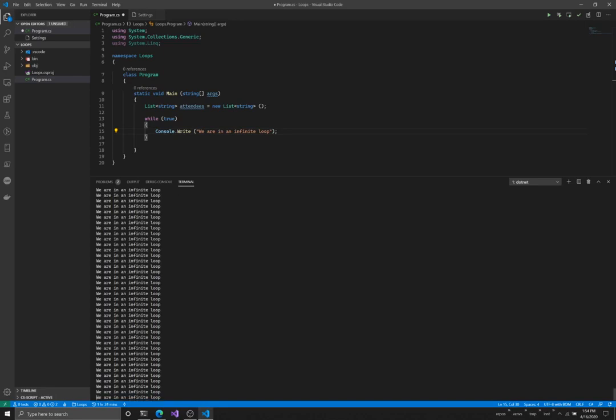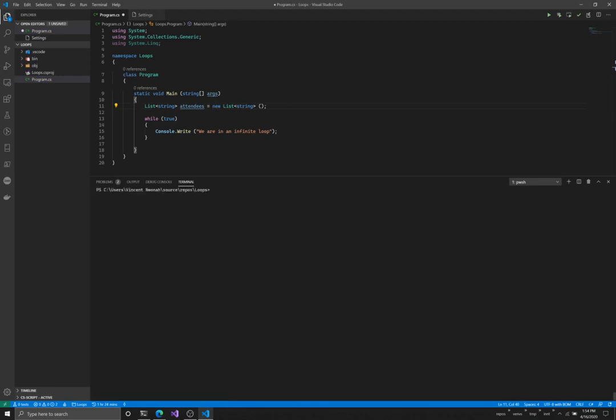And this is what a while loop is. We haven't told our loop what condition to terminate in. All we're saying is while true, and this is what you know as an infinite loop. This code will continue to run until our system resources are maxed out or something else makes it stop. So this is an infinite while loop. If you want to stop it, just hit Ctrl C on your system and it's going to stop.